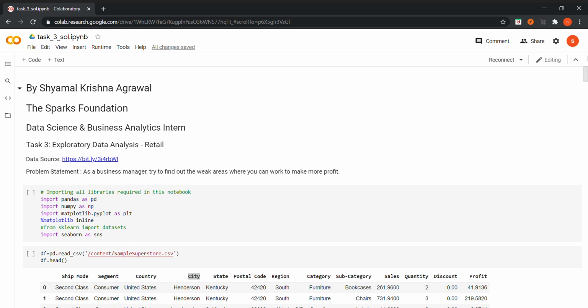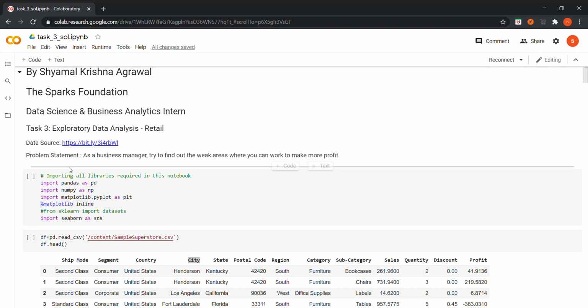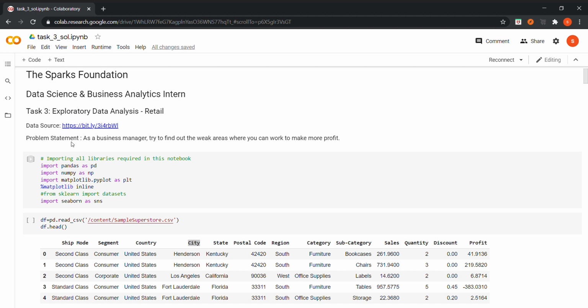This is my task 3, explore data, analyze retailer. The data source link has been given, and the problem statement is: as a business manager, try to find out the weak area where you can work to make profit.